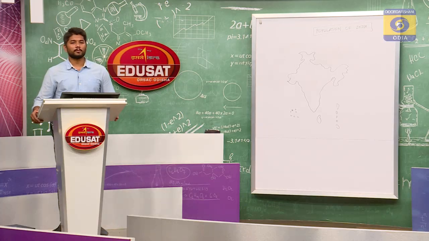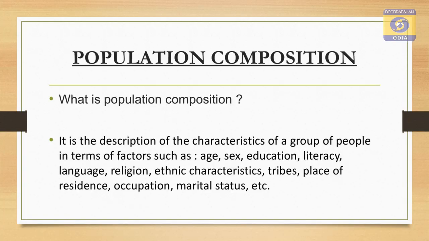Now, let us talk about population composition. Before going to population composition, first we should know what population composition is. It is the description of the characteristics of a group of people in terms of factors such as age, sex, education, literacy, language, religion, ethnic characteristics, tribes, place of residence, occupation, marital status, etc.